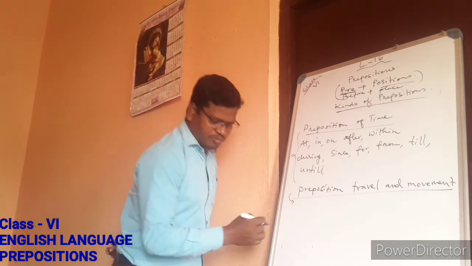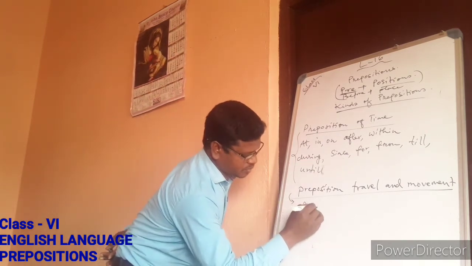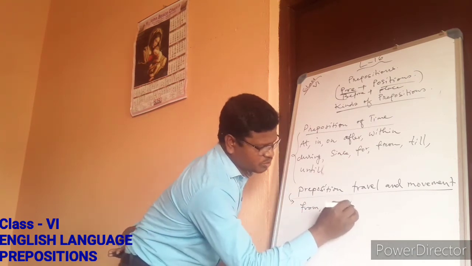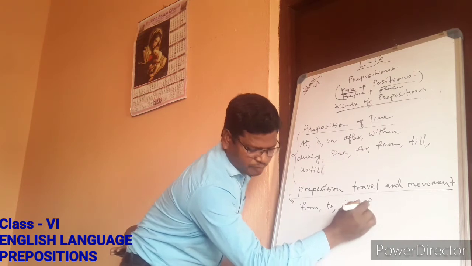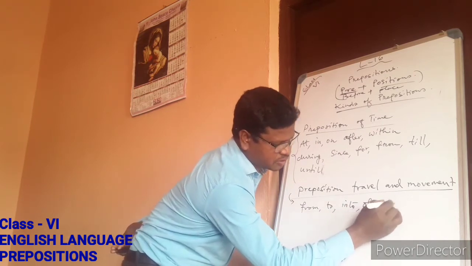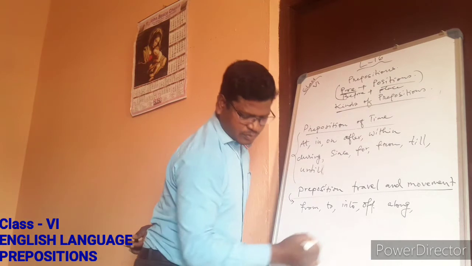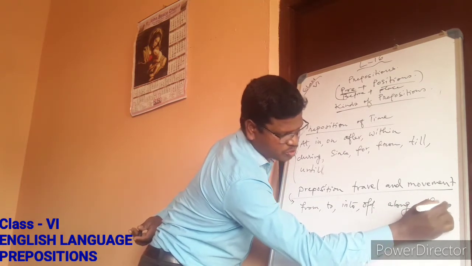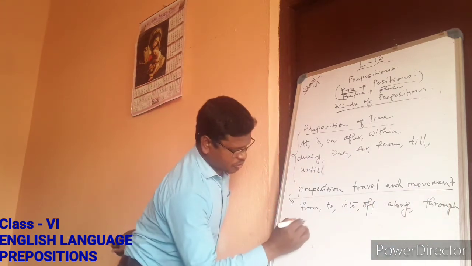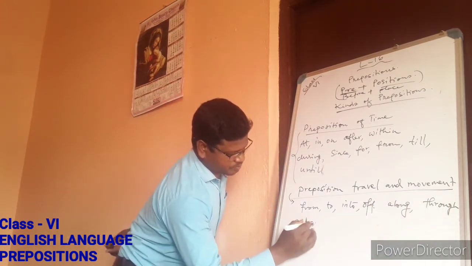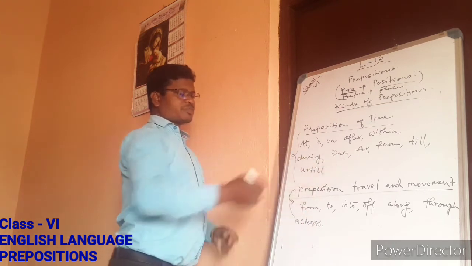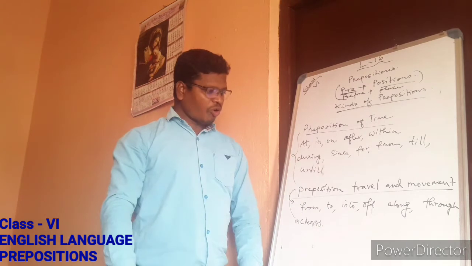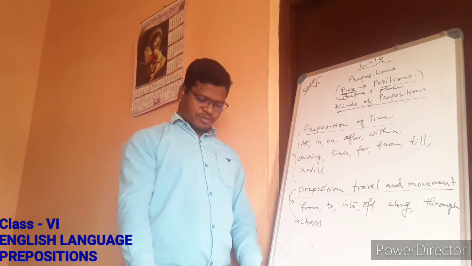We have from, to, then into, then off, then along, then through, then across. So these are some examples of travel and movement: from, to, into, off, along, through, across.